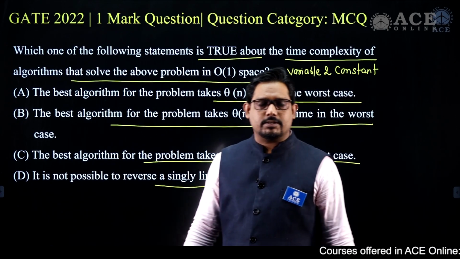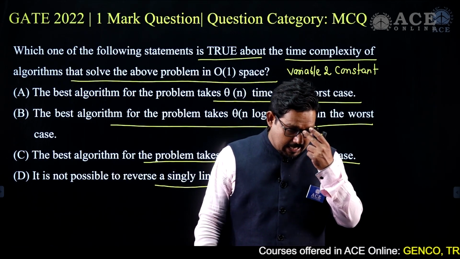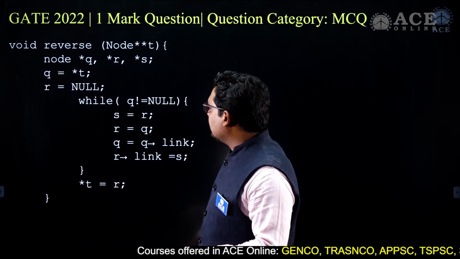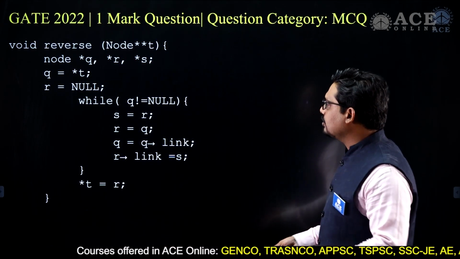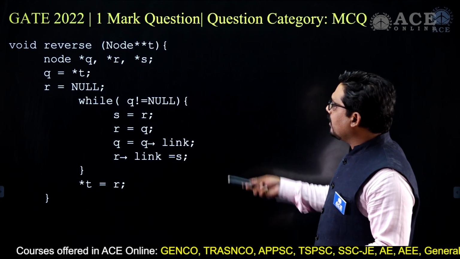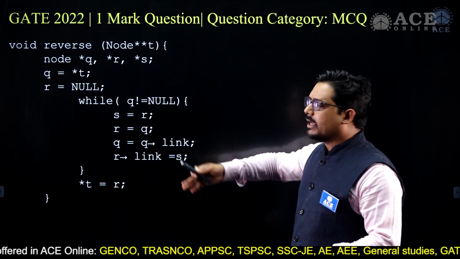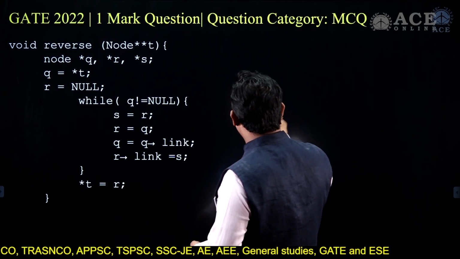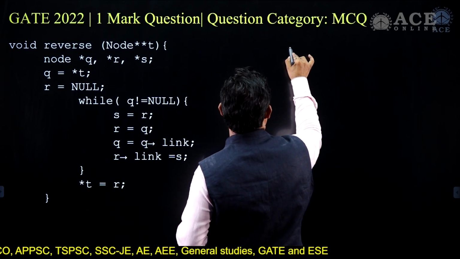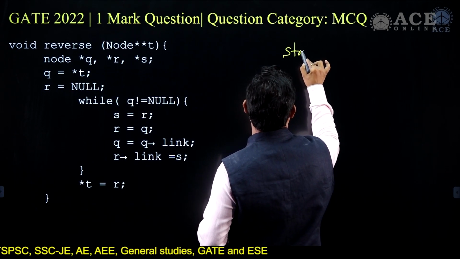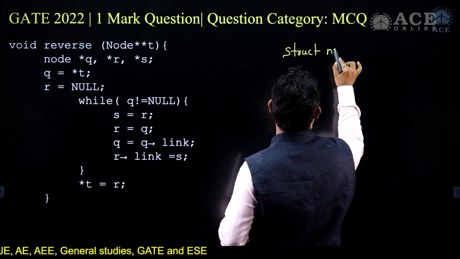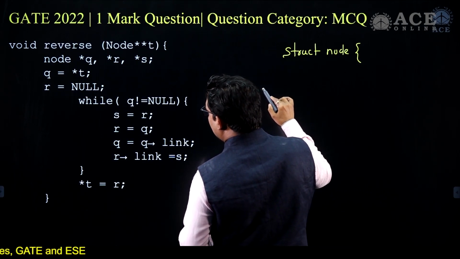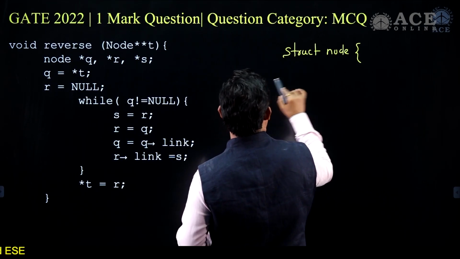Reversal of a linked list: generally this problem we always cover in the class, and this is the algorithm for reversal. We have a node declared in this case, and the typedef is also there. So here we have struct node, and we have link, and I believe data is also there.